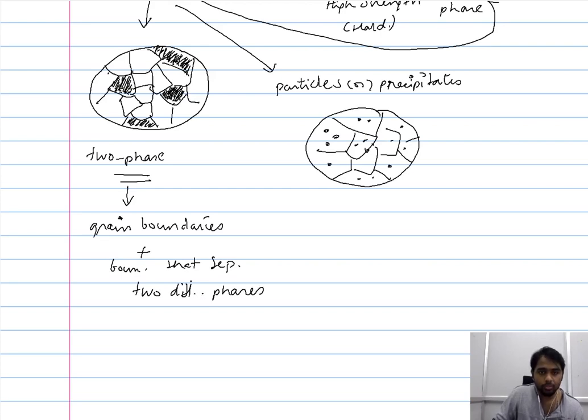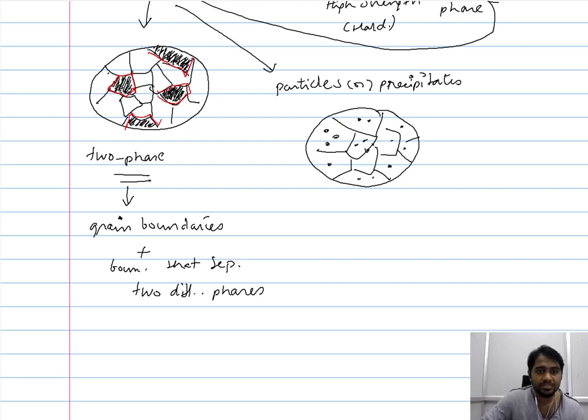In addition to the grain boundaries that exclusively separate the homogeneous grains of different crystallographic orientations, we have interfaces or boundaries that separate two different phases. For instance, these boundaries here, the one highlighted in red, separate two different phases, and of course one here as well.